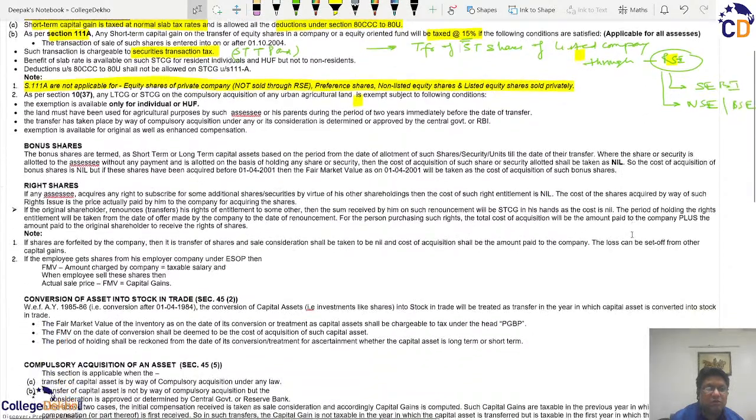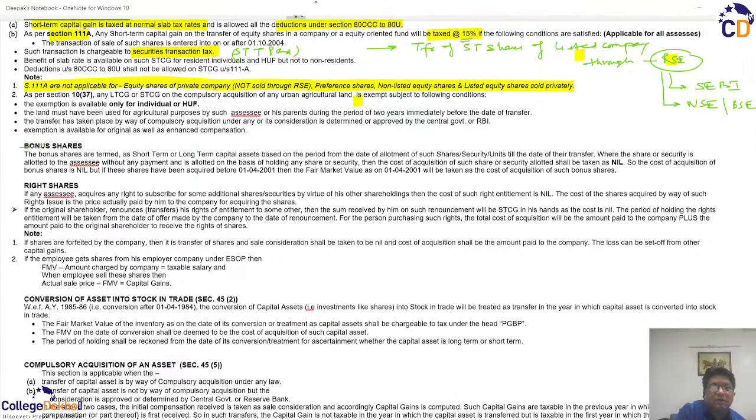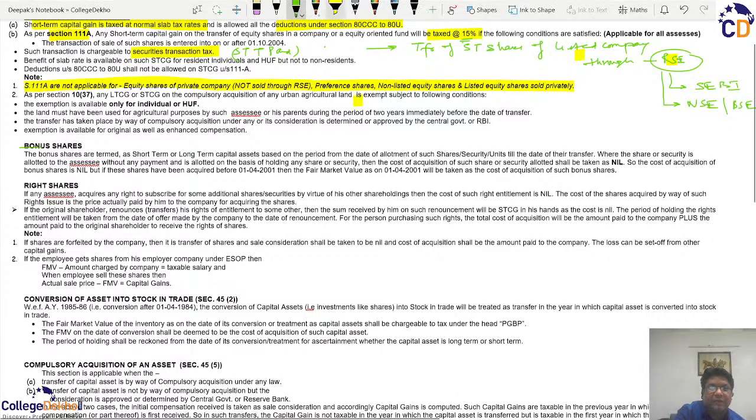Now, similarly, another example of a special capital gains parameter is bonus shares. We all understand what bonus shares are. Normally, existing shareholders are given a share of the profits earned by the business, and that profit is distributed primarily in the form of cash dividend.